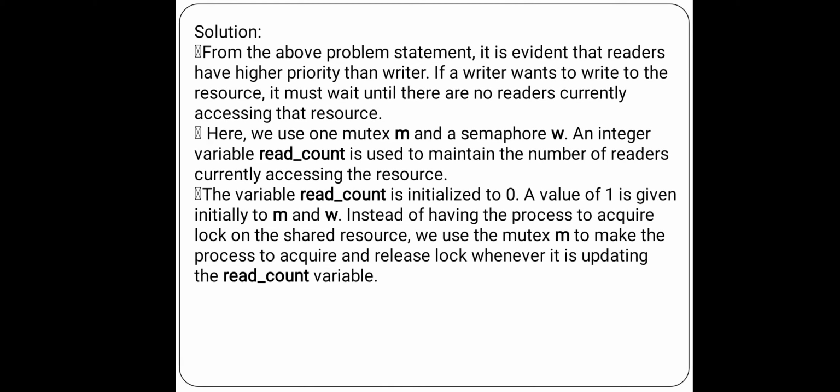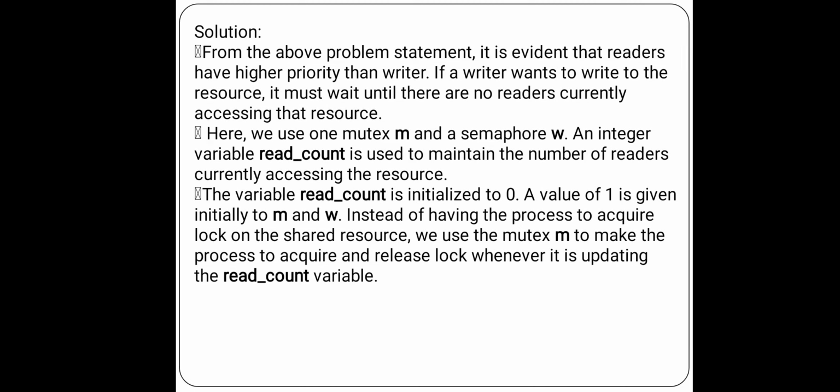Here we use one mutex m and a semaphore w. An integer variable read count is used to maintain the number of readers currently accessing the resource. So we need to maintain a variable. Suppose we have 10 readers, we can say that n is 10. By using that, we can know how many readers are currently using that resource.